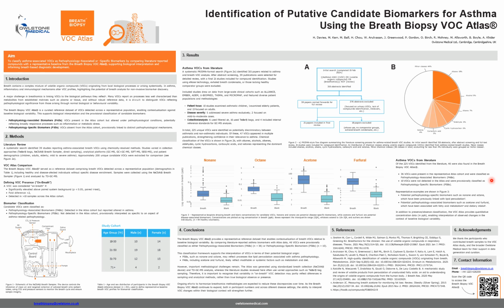We then dug a little deeper and started to contextualize these VOCs based on that criteria. Namely, for our Pathophysiology-Specific biomarkers, we've taken here nonane and octane as examples. We can understand from the literature these are associated with lipid peroxidation and inflammation, a setting we expect to be elevated in the airways of asthmatic individuals, but potentially not present at baseline in a representative data set, explaining why they may be pathophysiology-specific in this setting.